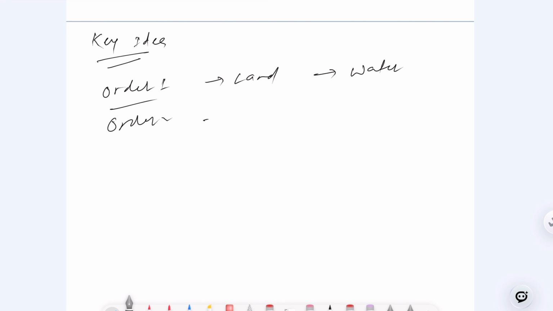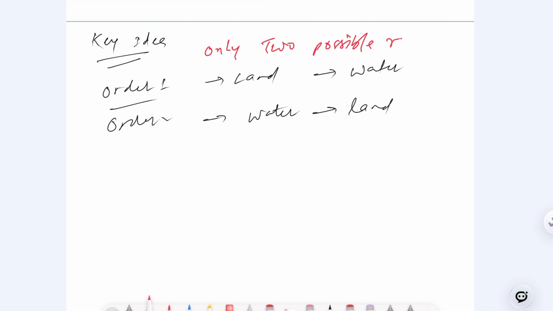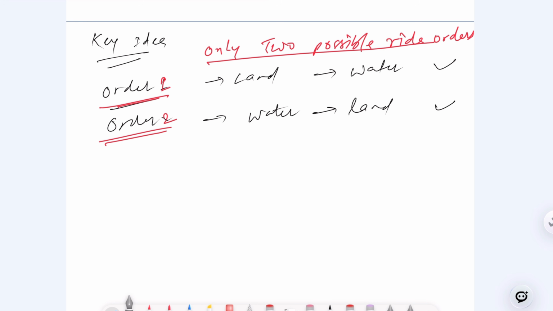Order two is to go to the water ride first and then the land ride. These are the only two possible orders.